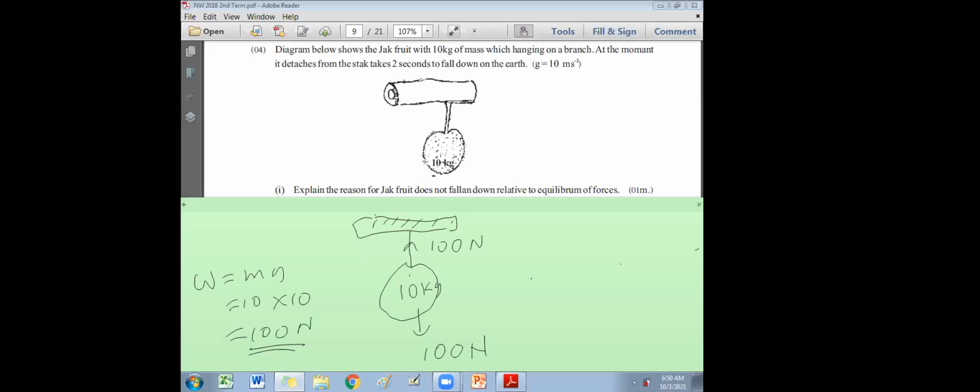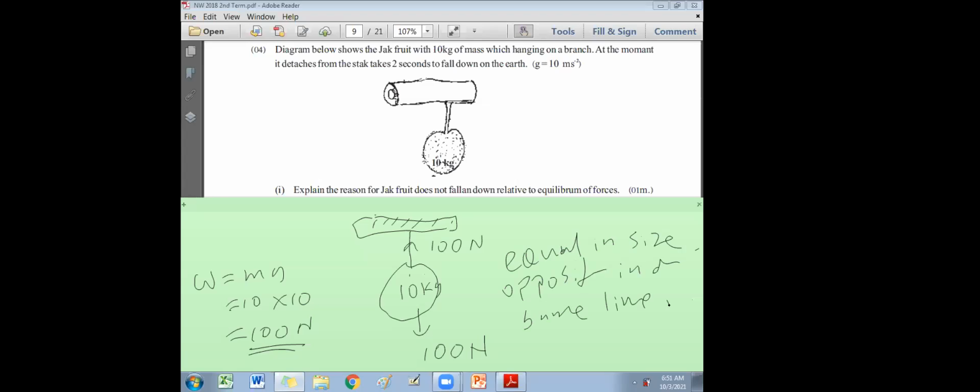Why does the jackfruit not fall down, relative to the equilibrium of forces? There are two forces acting on the jackfruit and they are at equilibrium. You can mark and label this, and then it's easy to explain, no need to write much. Equal in magnitude, equal in size, opposite in direction, and same line of action.